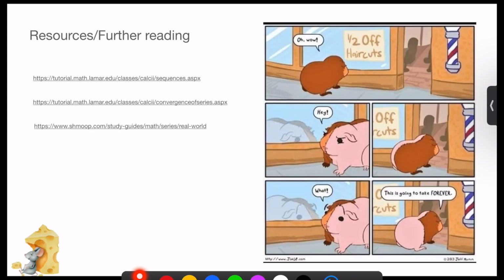So we've got some resources, so these have some examples that you can work through, as well as some real-world applications of infinite series and convergence, and a fun cartoon on the real-world consequences of misusing the convergence of series.